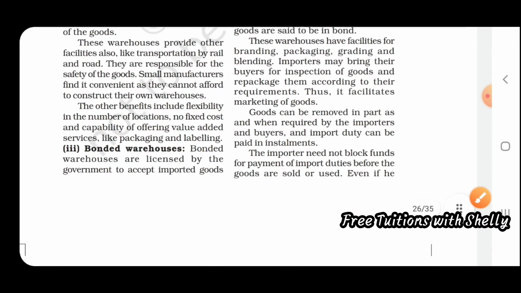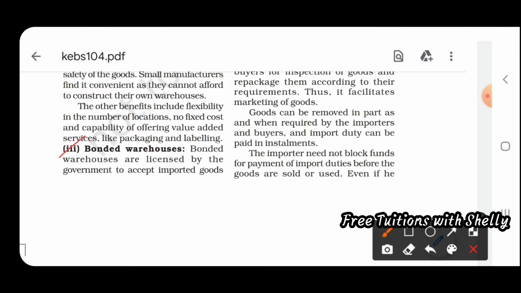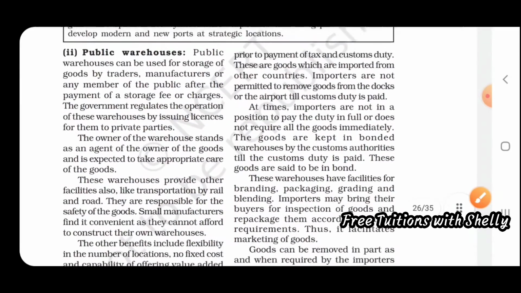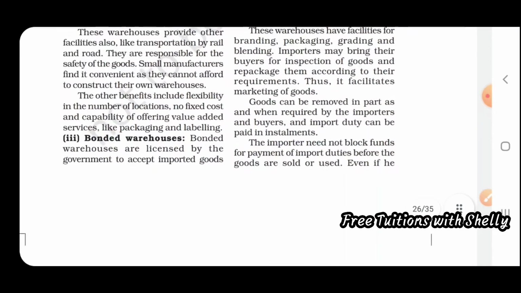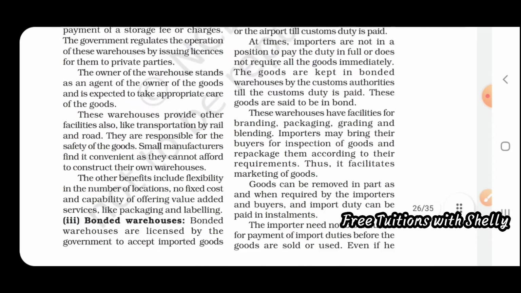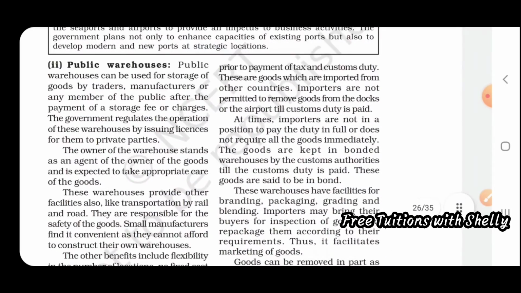Next are bonded warehouses. Bonded warehouses are licensed by the government to accept imported goods prior to payment of tax and customs duty. After the payment of tax and customs duties, the goods are released from these bonded warehouses. So this is also a government warehouse, licensed by the government. It is mainly used to store imported goods.